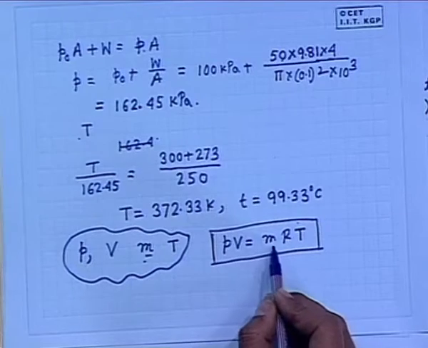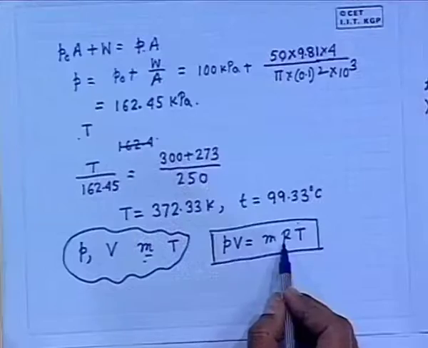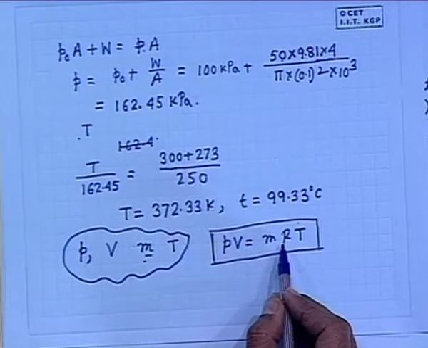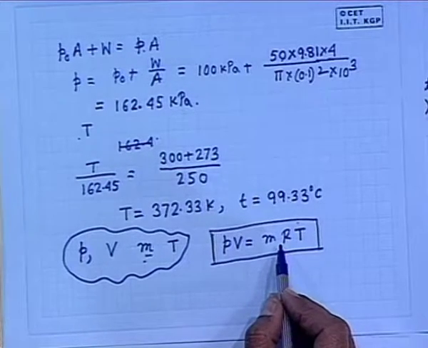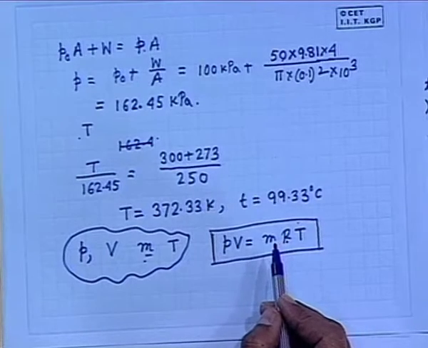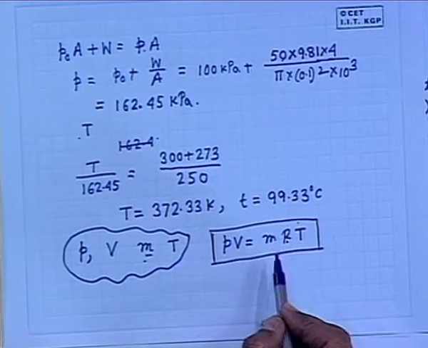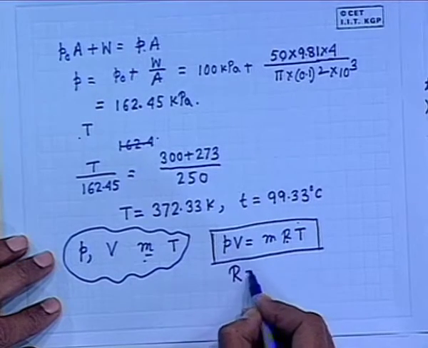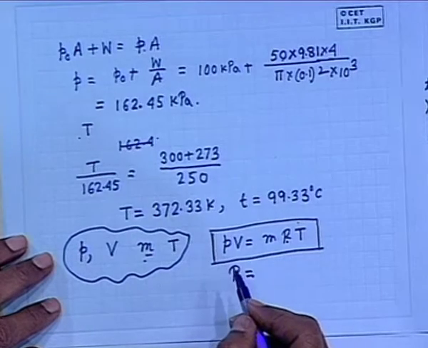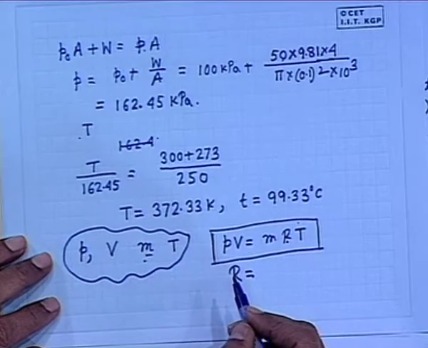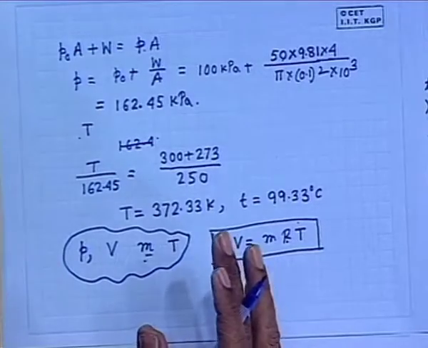We will see afterwards if this mass is changed to another unit, moles, which is nothing but the mass scaled with the molecular weight, then this constant is the same for all ideal gases. But if you do not scale the mass by the molecular weight, rather take mass simply as the amount in terms of kg, then it is the constant which varies from gas to gas and is known as the characteristic gas constant. For many other problems, you have to use this equation. So, you have to remember one thing, the value of R. This may not be given even in the examinations, because you are supposed to know certain values. R is one of such.